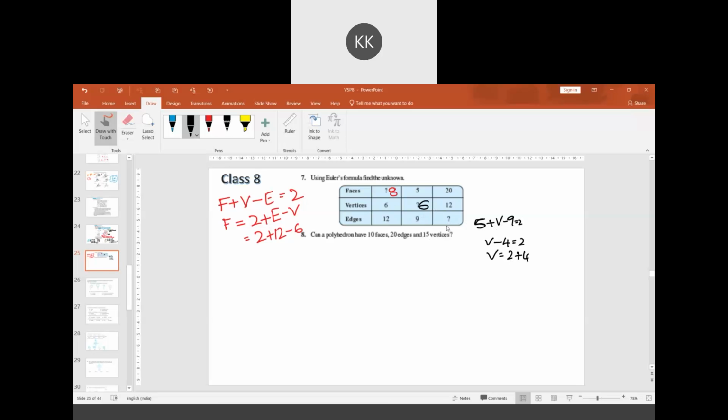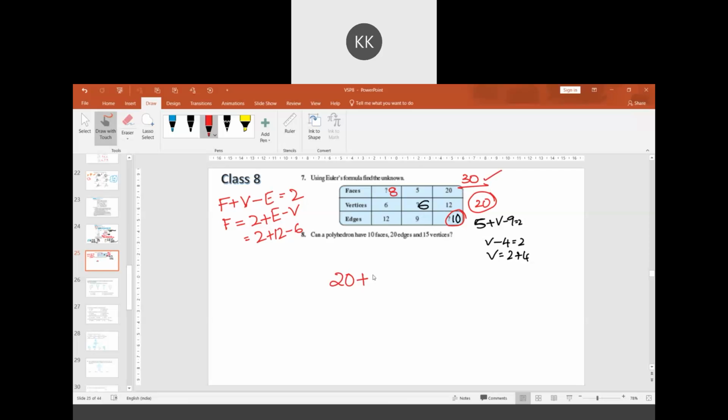How many edges are there? 10, sir. Somebody says it is 10, somebody says 20, somebody said it is 30. It's not 10, it's not 20 either. Yes, it is 30. Why is it 30? Let us see.